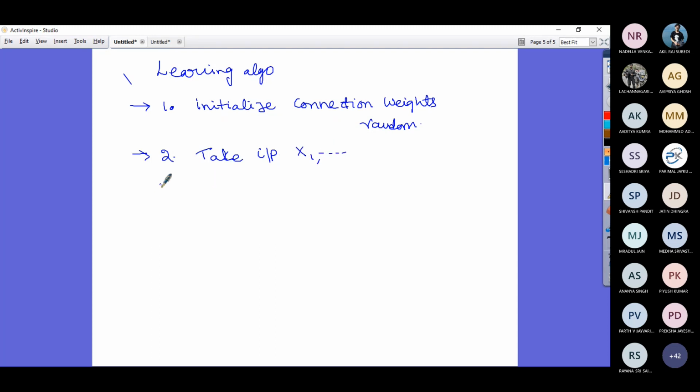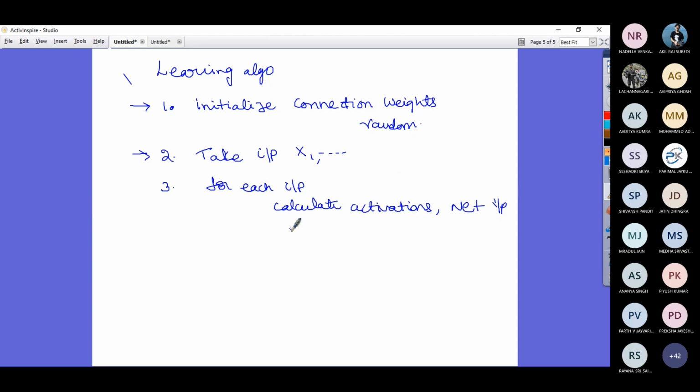For each input, you calculate net input and then activation.